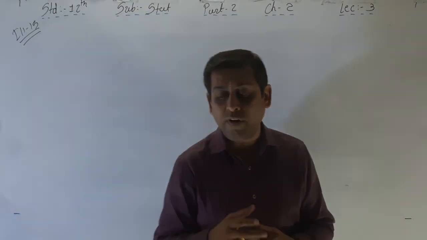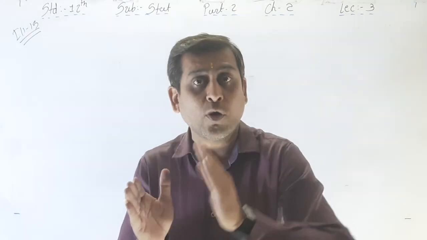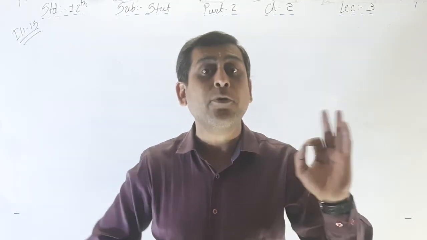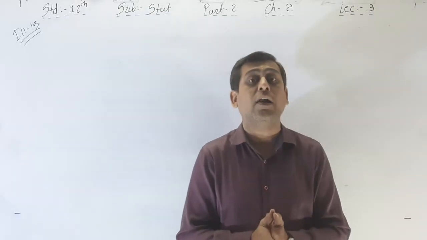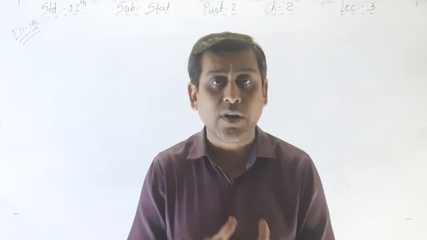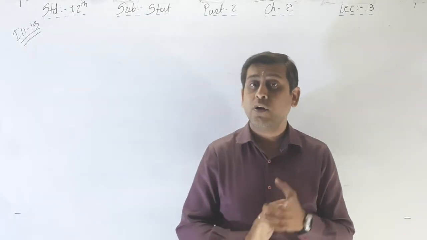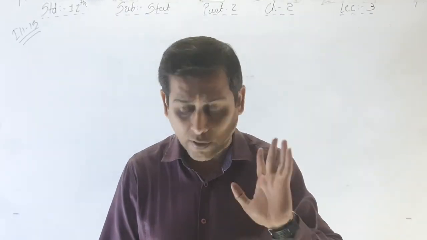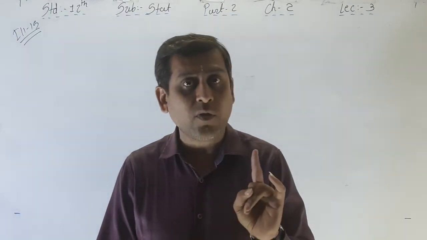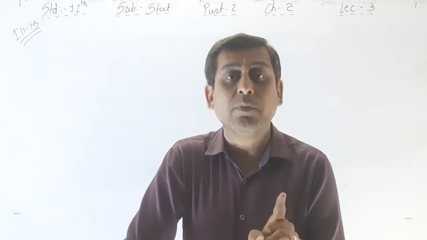Assume that on an average one line out of 4 telephone lines, 1 out of 4, that is 1 by 4, is the probability. Whether it is a probability of success or probability of failure, we have to confirm after seeing the last line of the question. From the first line we are fixing that the probability is 1 by 4.